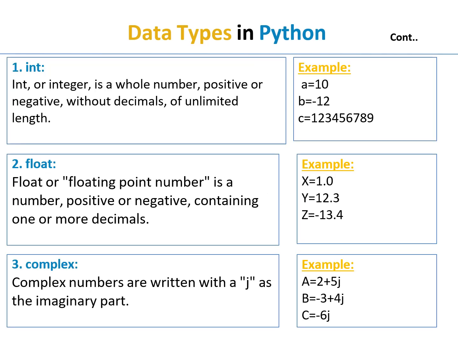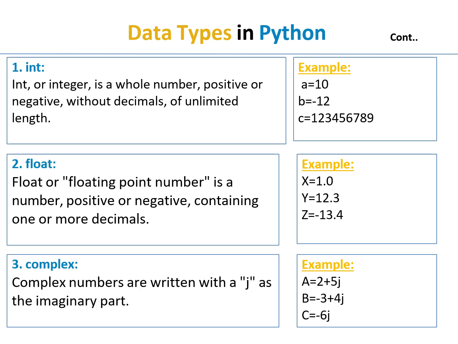First of all, we want to know what an int is. Int, or integer, is a whole number, positive or negative, without decimals, of unlimited length. Here is the example for integer: a = 10, b = -10, and c = 12345678. These are considered integers. They include positive values, negative values, and whole numbers.